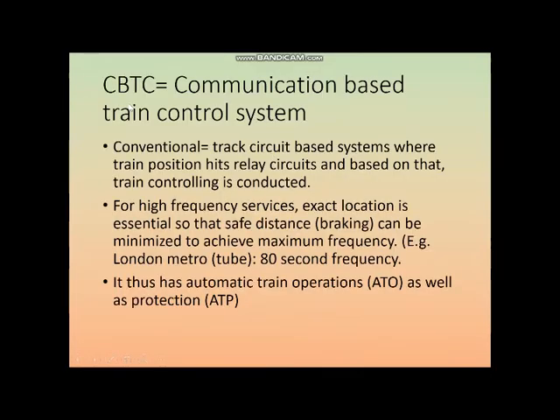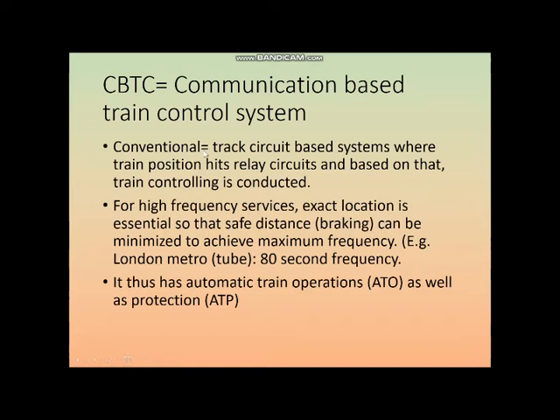Next we move on to CBTC, that is communication based train control system. Conventional train control system is based upon track circuit systems. Wherever the train hits a particular relay circuit, based upon that we come to know the location of that train. So maybe every 1 kilometer or so there is some kind of relay circuit which will come to know the position of a train.